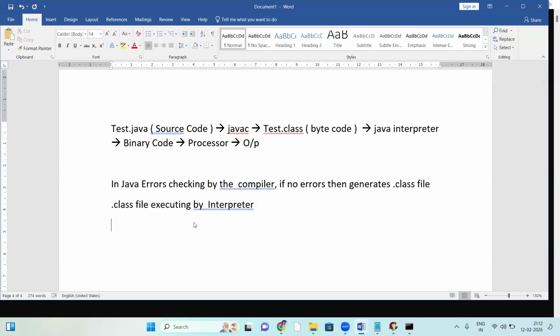Suppose in C language, only the compiler is involved. Python, only the interpreter is involved.